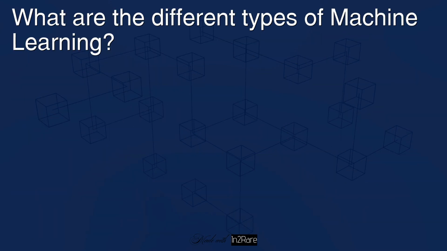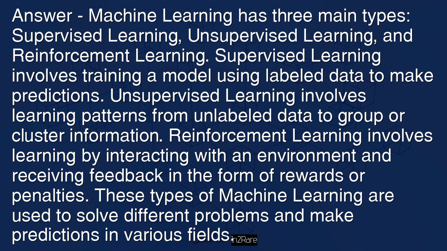What are the different types of machine learning? Answer: machine learning has 3 main types: supervised learning, unsupervised learning, and reinforcement learning. Supervised learning involves training a model using labeled data to make predictions. Unsupervised learning involves learning patterns from unlabeled data to group or cluster information. Reinforcement learning involves learning by interacting with the environment and receiving feedback in the form of rewards or penalties. These types of machine learning are used to solve different problems and make predictions in various fields.